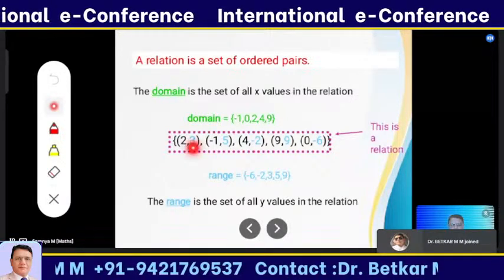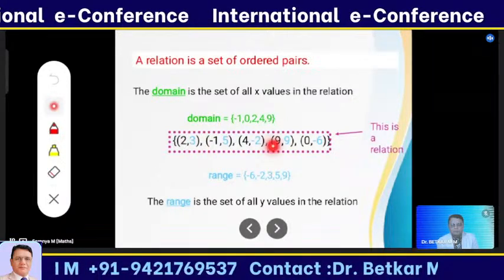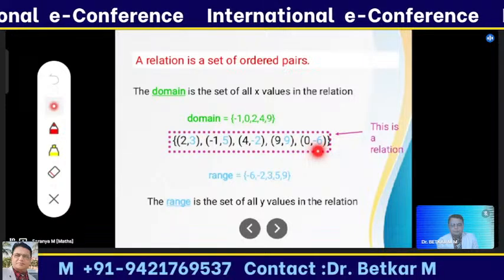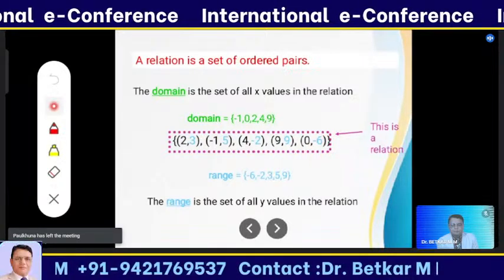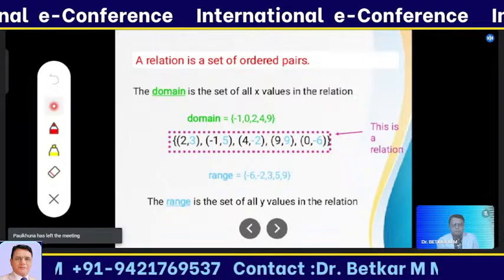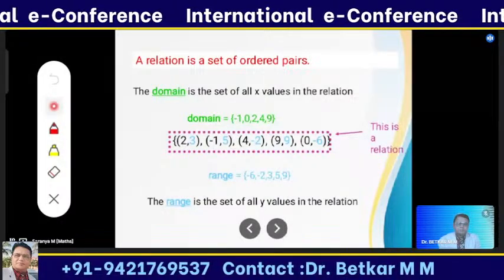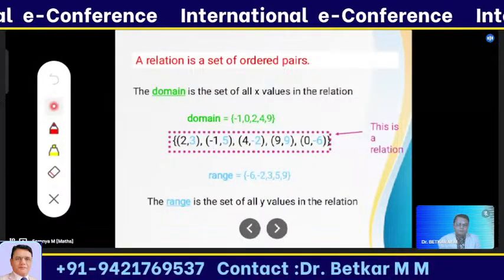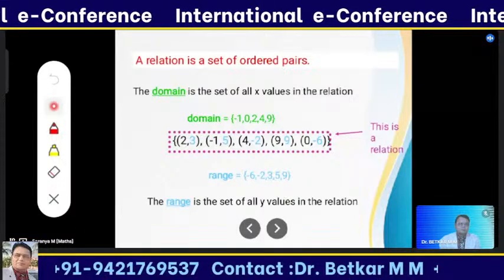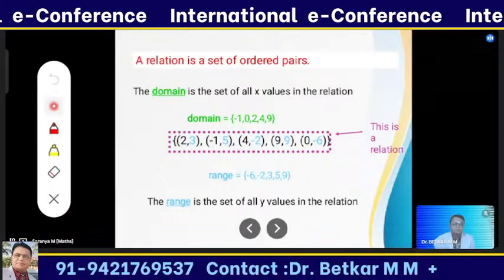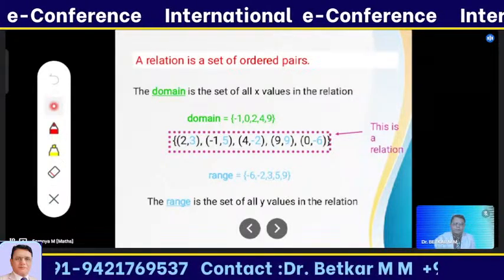And the second elements 3, 5, 2, 9 and -6 are called codomain set elements, also called the range. There is a connection between those two elements. Here the relation is integer: those elements are all related with the condition of integer.